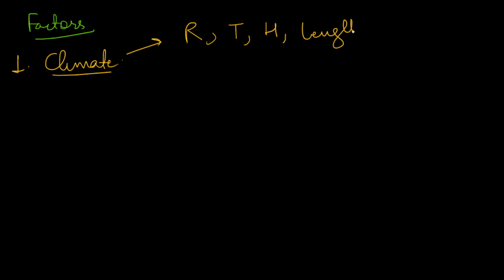First, I would like to explain the most important factor, that is climate. Climate is the most important factor which affects the various types of farming. For example, in climate you can include rainfall, temperature, humidity, and length of growing season. These are all governed by climate only. So these factors have a direct influence on our crops.